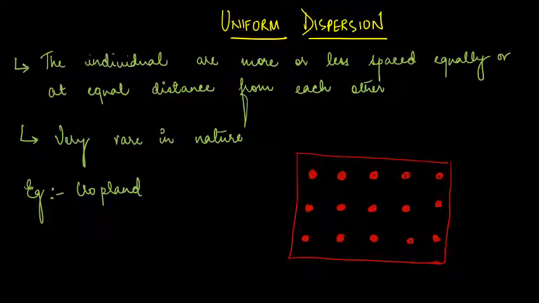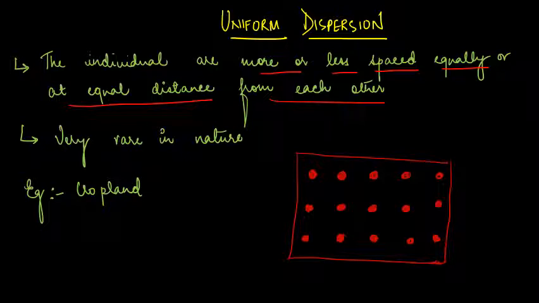Coming to uniform dispersion. Uniform motion you have already studied in physics, right? Uniform means they follow a particular pattern. The individuals are more or less spaced equally, at equal distance from each other. If you see this diagram, all organisms are equally spaced. They cover equal distance from each other, right? This pattern we call uniform dispersion, and this type of distribution of individuals is very rare in nature.